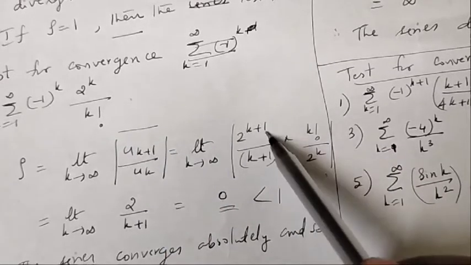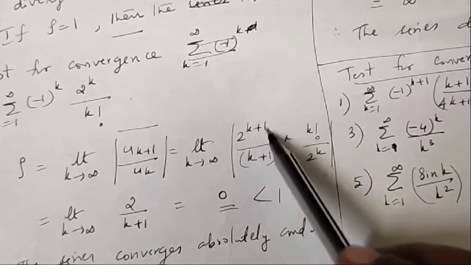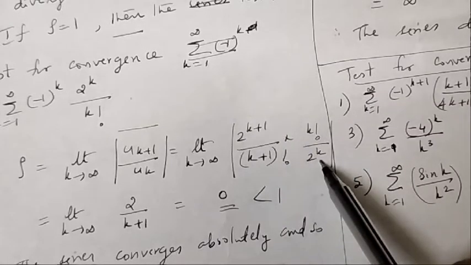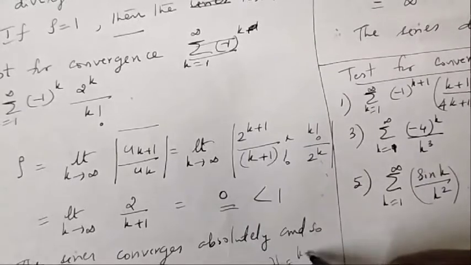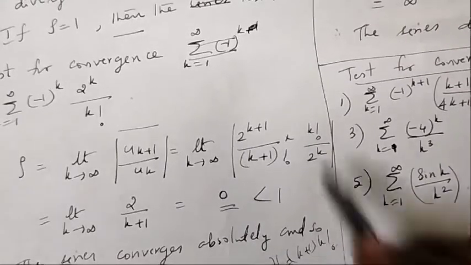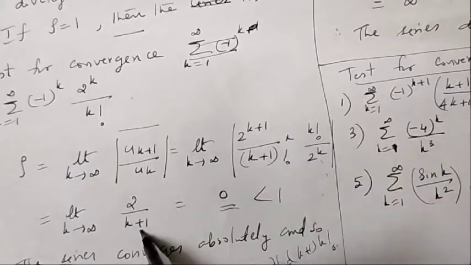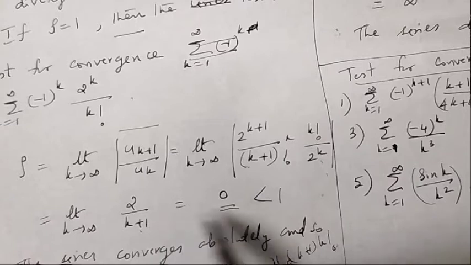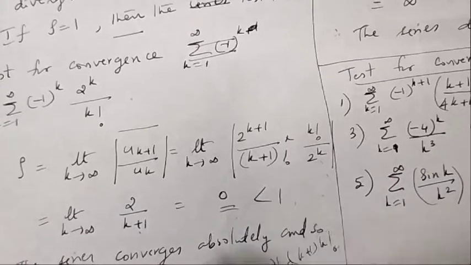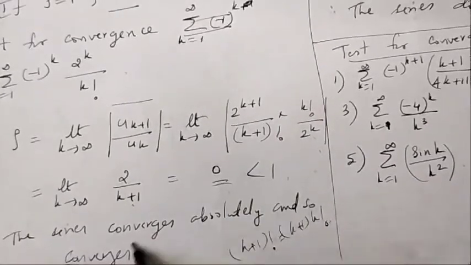So 2 raised to k plus 1 is 2 raised to k into 2, so 2 raised to k cancels out. K plus 1 factorial is k plus 1 into k factorial, so k factorial cancels, leaving k plus 1 in the denominator. As k tends to infinity, it is 0, less than 1. So the series converges absolutely, and so it is convergent.